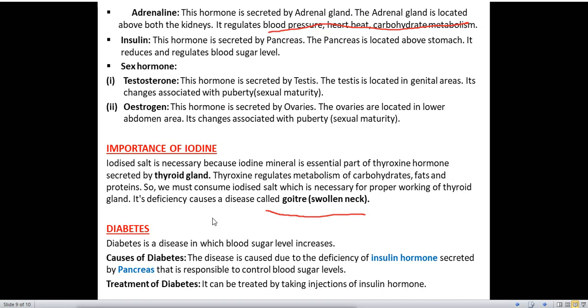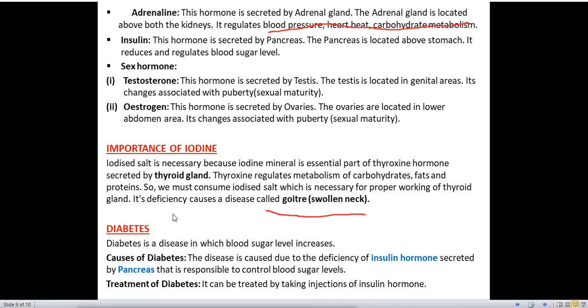Sometimes questions are asked why we should take iodized salt, or what is the importance of iodine, or why we should prefer iodine rich food. So what will you write? If we do not take iodine rich food, thyroxine hormone is not secreted by the thyroid gland and we can suffer from a disease called goiter.